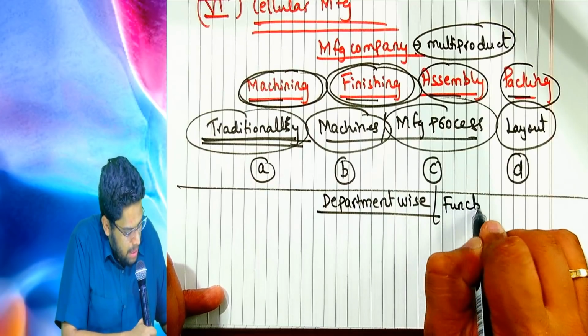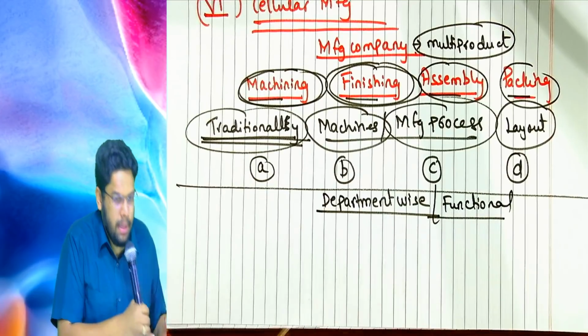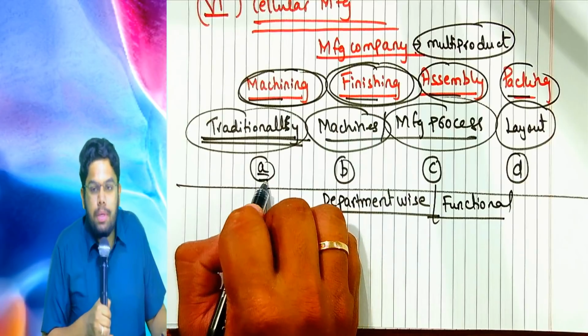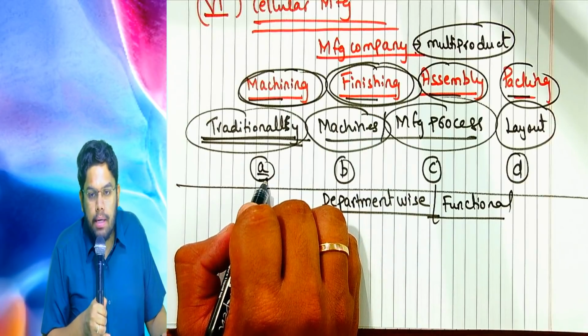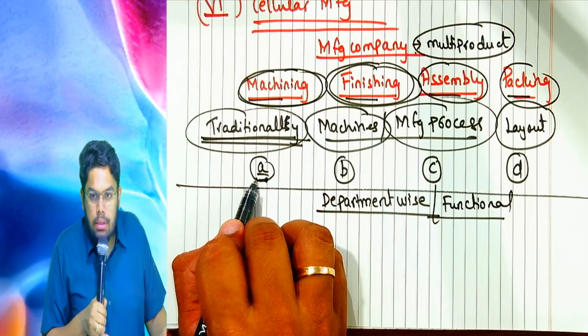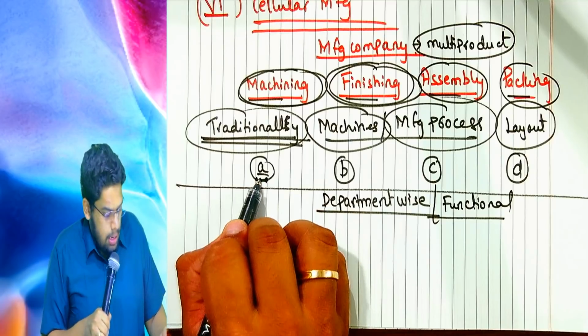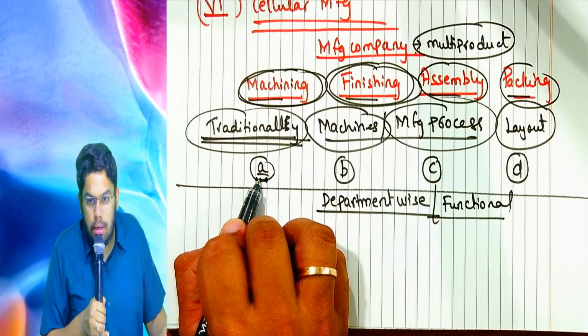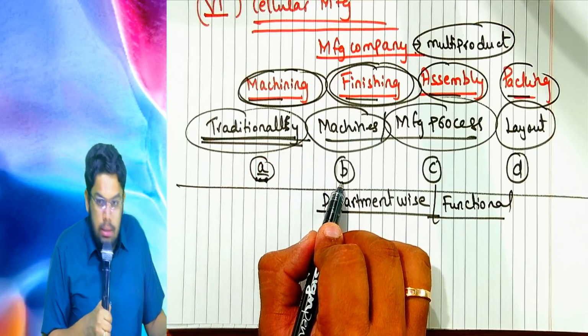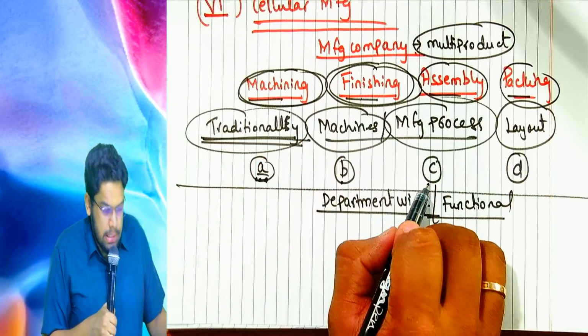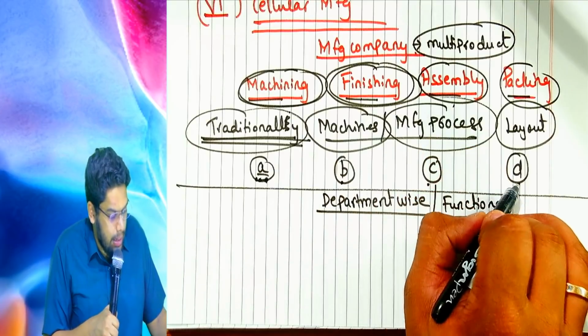Another name for department-wise is functional. A is which machine? Come on, participate. Machining. B, finishing. C, assembly. D, packing.